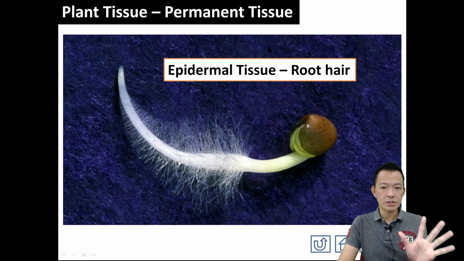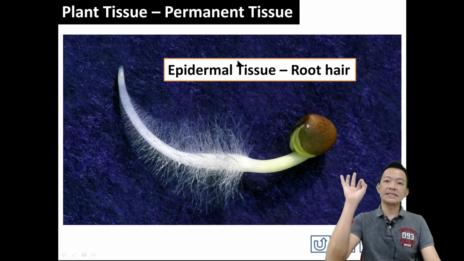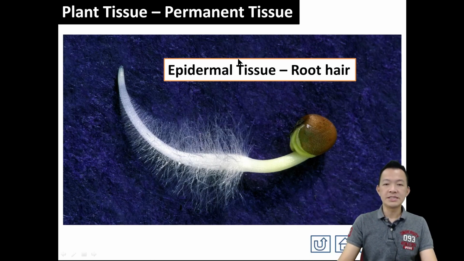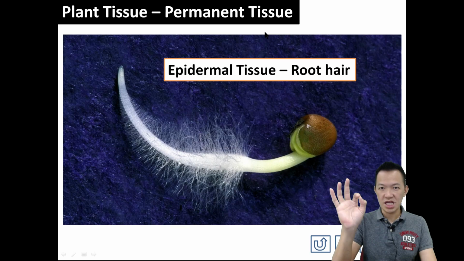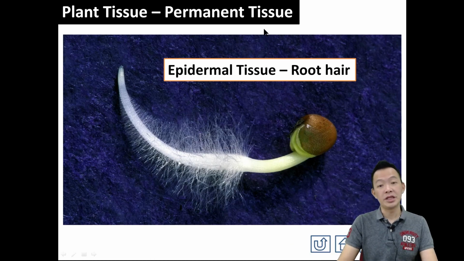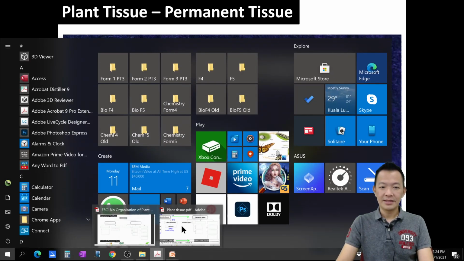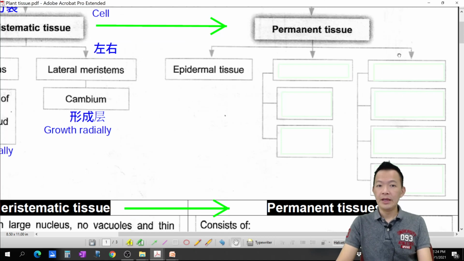But why do I go through it so fast? 为什么讲这样快呢？没有仔细讲呢。We are having a special title to talk about this permanent tissue.